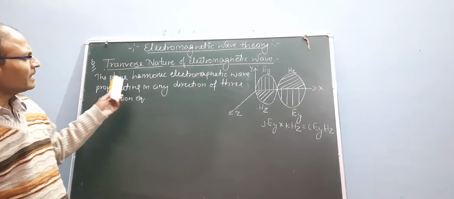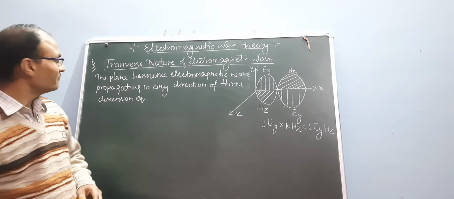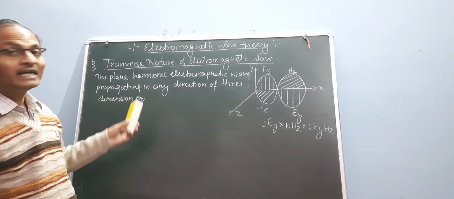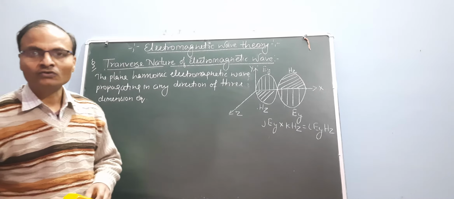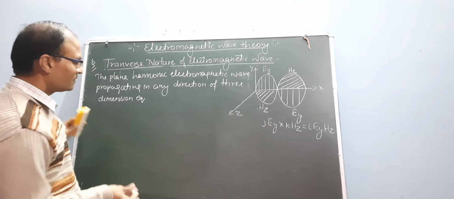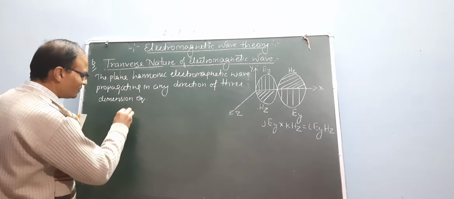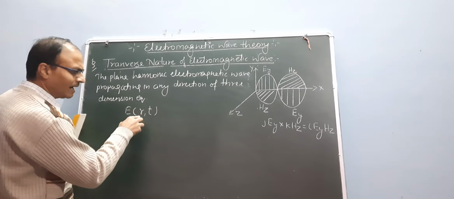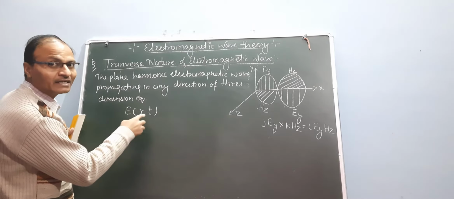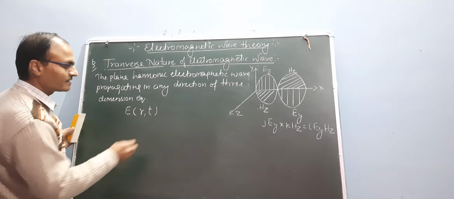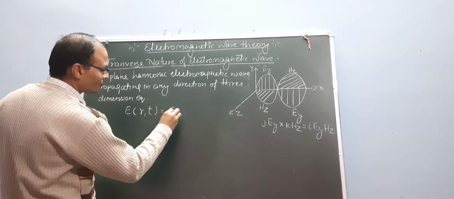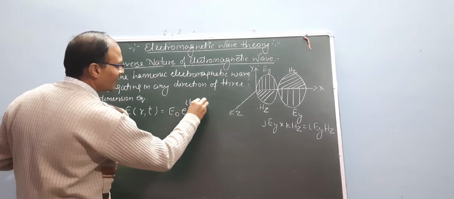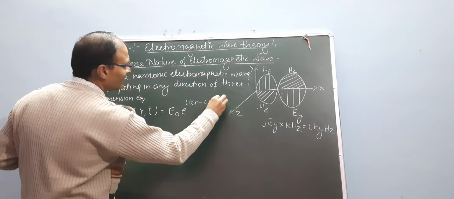Now the plane harmonic electromagnetic wave propagating in any direction in three dimensions, we write the electric field E of r comma t, where r is the position vector and t is the time, equal to E naught e to the power i k dot r minus i omega t.